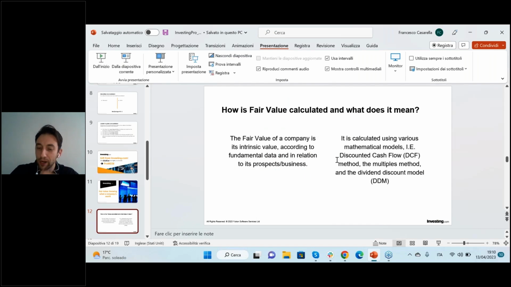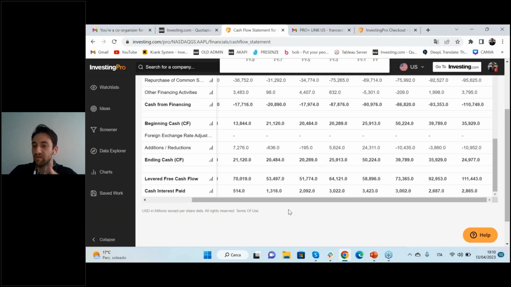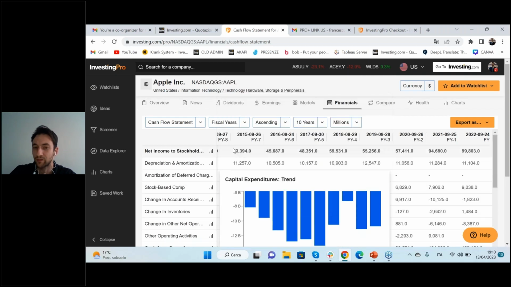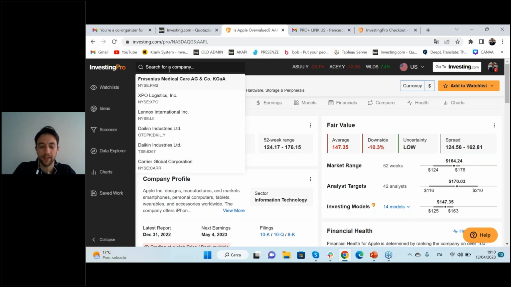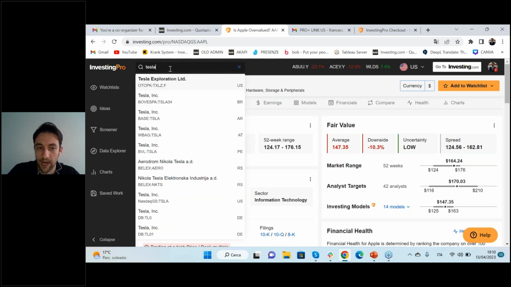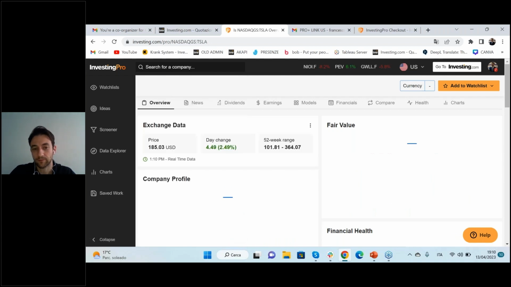But another very important thing, because we will use Investing Pro during the next weeks for analyzing stocks and for investing into a stock. So in which section can I find this? If I go, for example, let's search another stock. Let's imagine Tesla. I want to analyze Tesla.